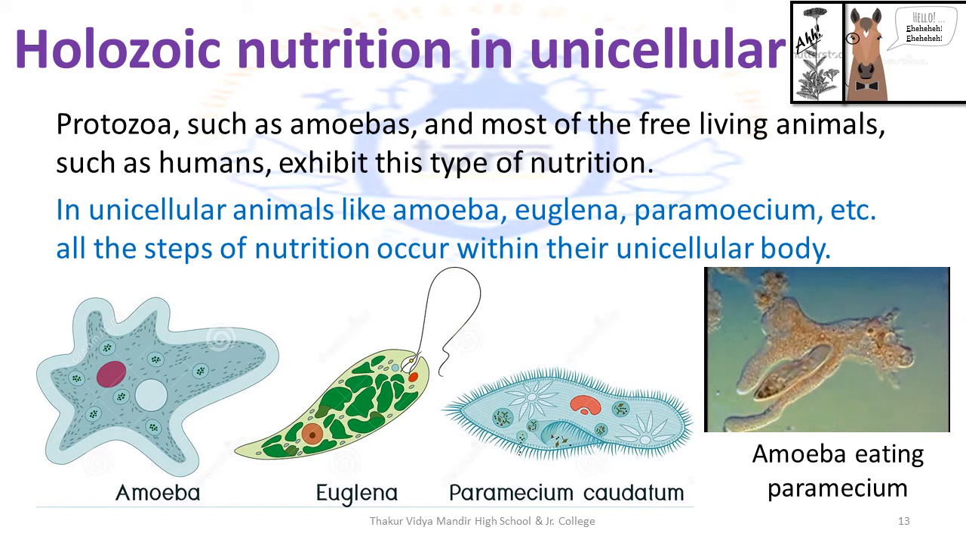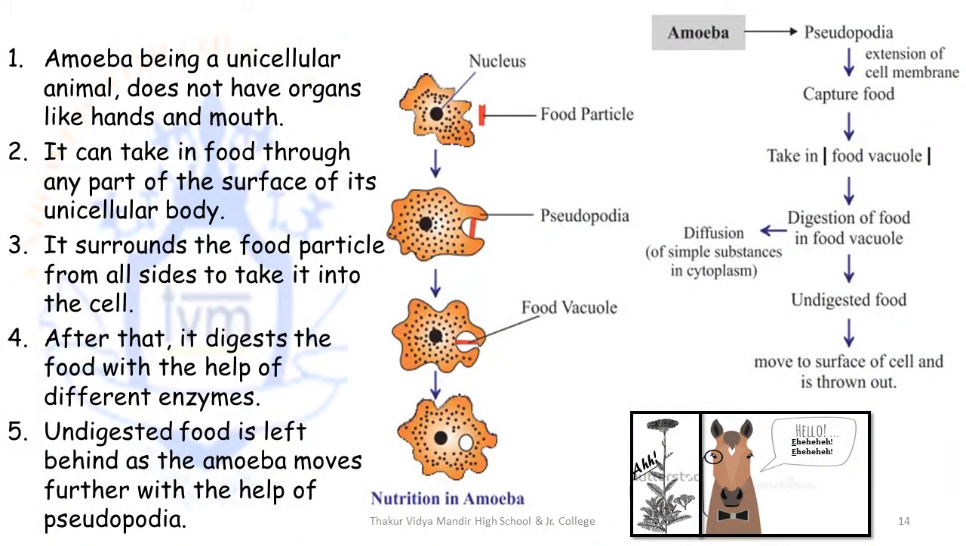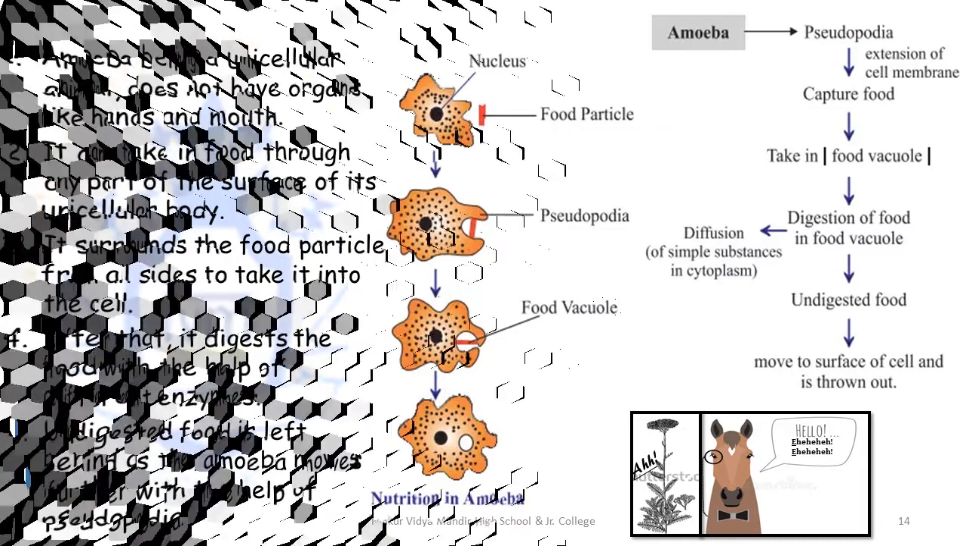Let's learn about holozoic nutrition in unicellular organisms. We already know that protozoa such as amoeba, euglena, paramecium, etc. show holozoic nutrition. You can see the amoeba consuming the paramecium in the video. Pause the video to read in detail how amoeba consumes food through holozoic nutrition.